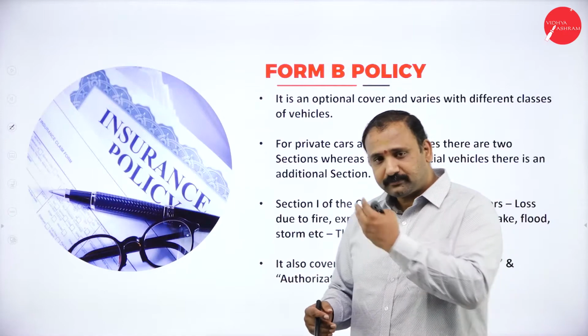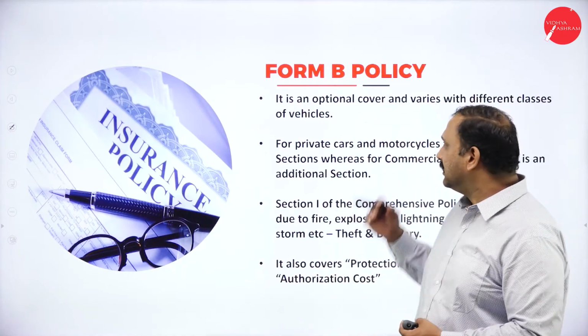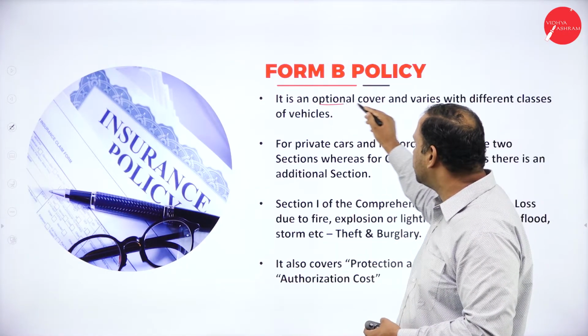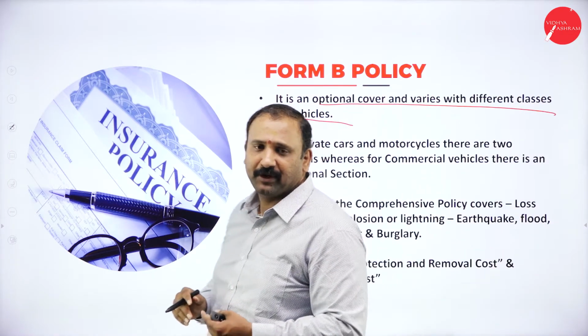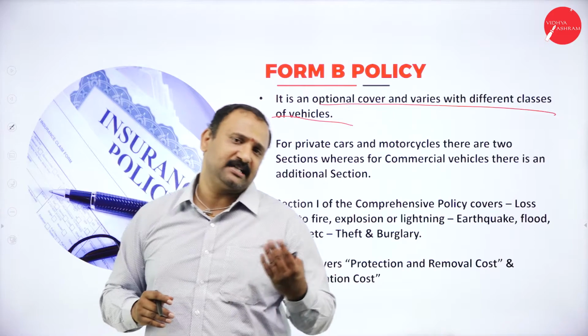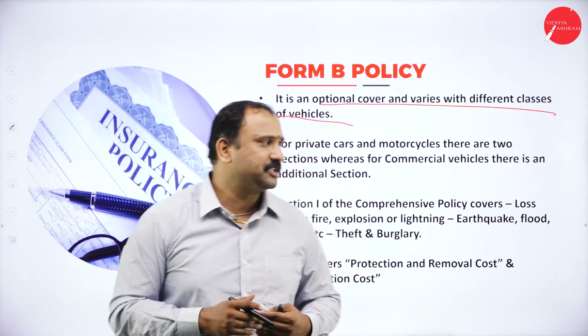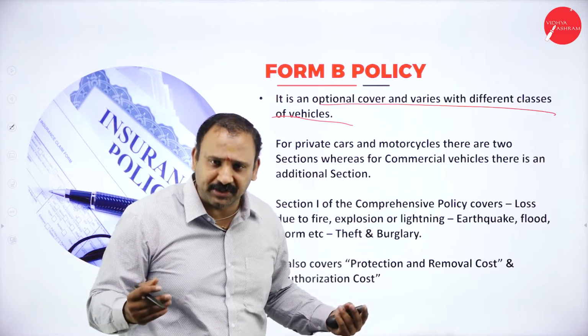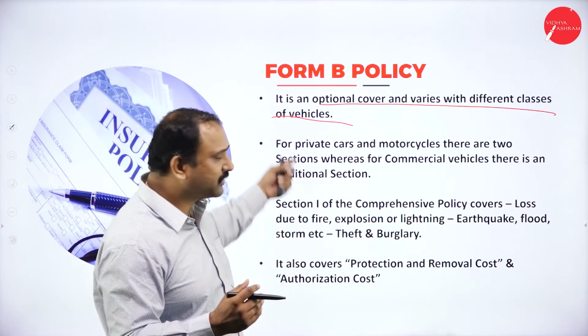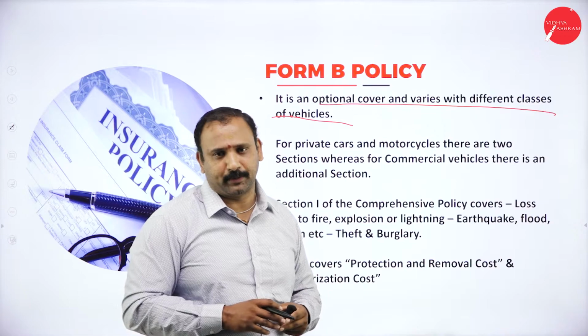Followed by the Form B policy. The Form B policy is an optional cover and varies with different classes of vehicle. So when you buy a small car, it has a different kind of optional policy. And when you are going to buy a bigger car, a high-end car or a luxurious kind of car, you will have a different class of insurance that is going to protect it.